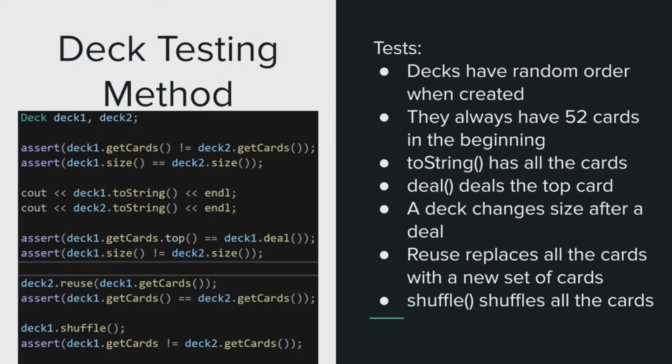The toString printed out the string values of all the cards in the deck. Deal dealt the top card of the deck. A deck changes size after a card is dealt. Reuse replaces all the cards in the deck with a new set of cards, and shuffle shuffles all the cards and puts them in a new random order.